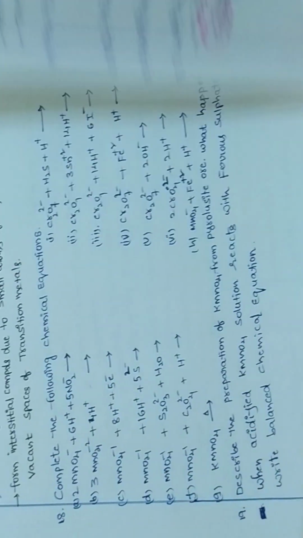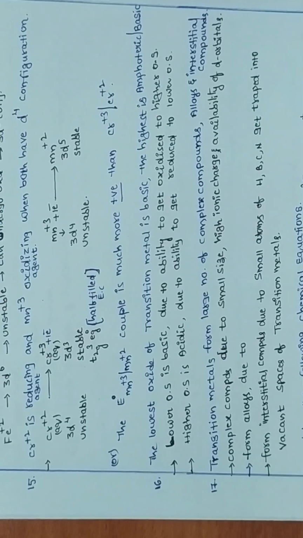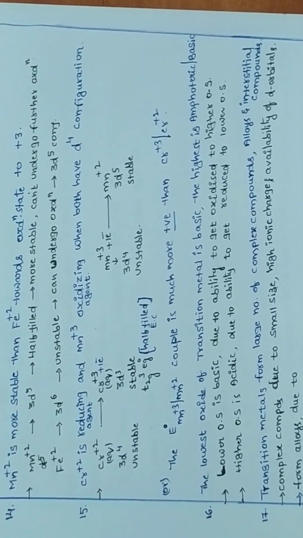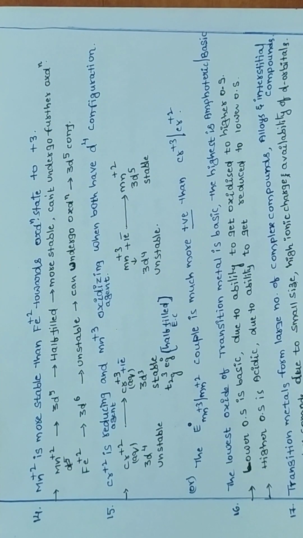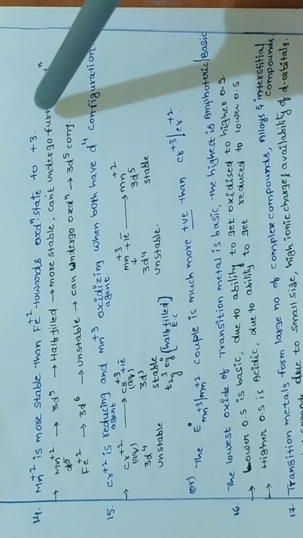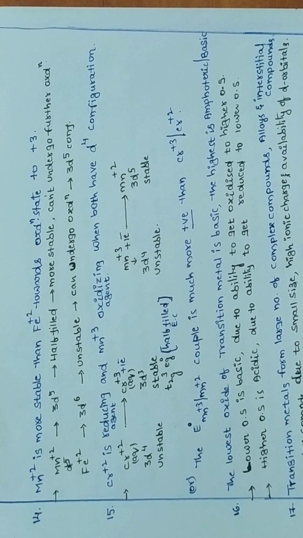Okay, next question. See now this question: Mn3+ is more stable than Fe2+ towards the +3 oxidation state. Here this model question is also important. Which one is acting as an oxidizing agent or reducing agent?